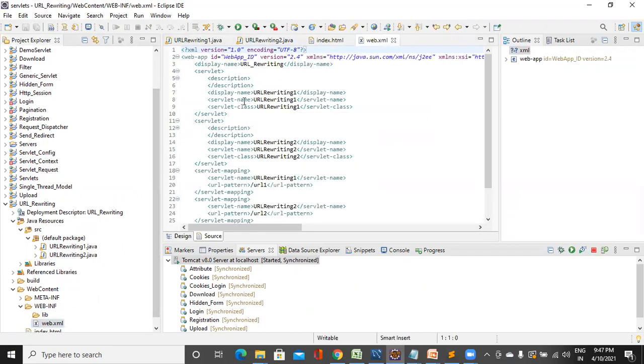In the web.xml, inside the first servlet tag, the servlet name is URLRewriting1 and the servlet class is URLRewriting1.